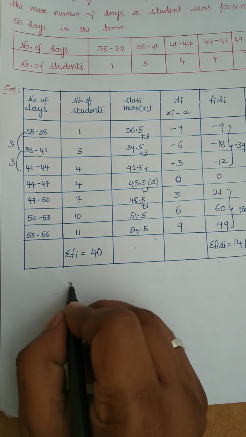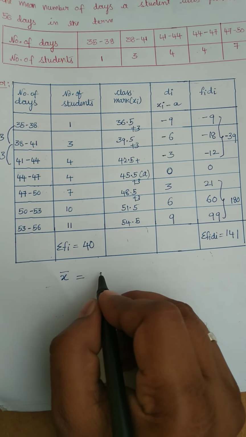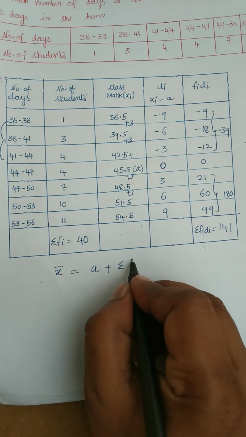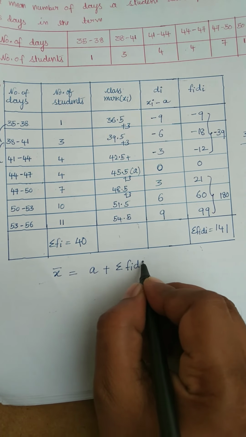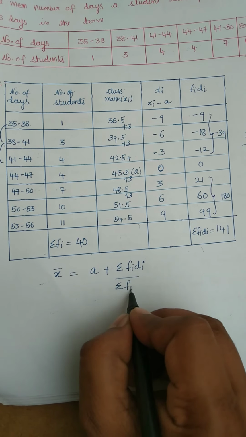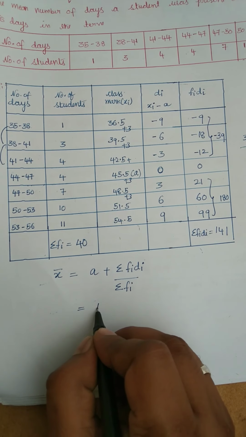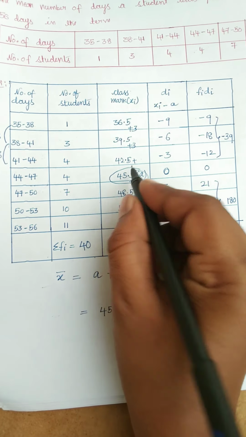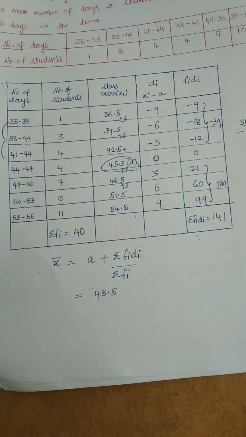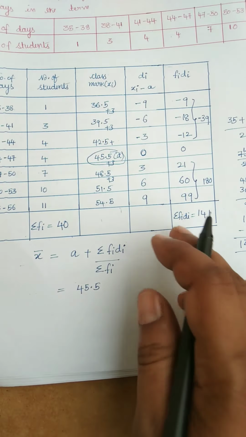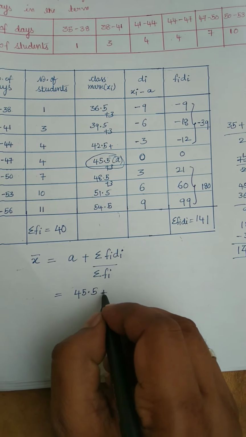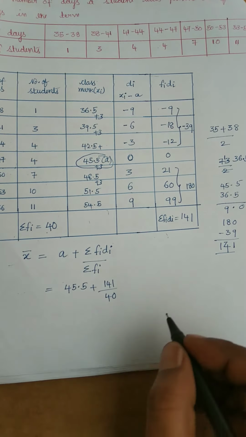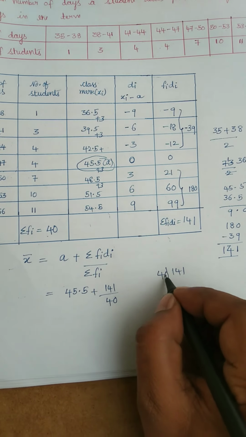So what is the formula to find the mean by using the assumed mean method? X bar equal to A plus sigma Fi Di by sigma Fi. So what is the value of A, children? A value is 45.5, right? This is our A value, plus sigma Fi Di, which is 141, divided by sigma Fi value 40, children. So let us divide 141 by 40.